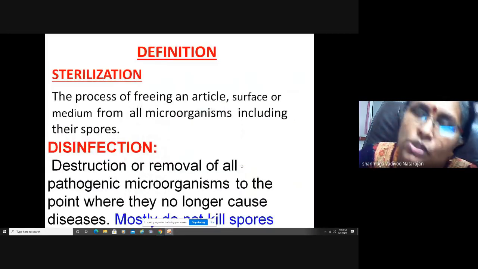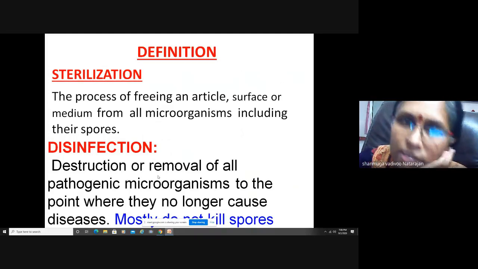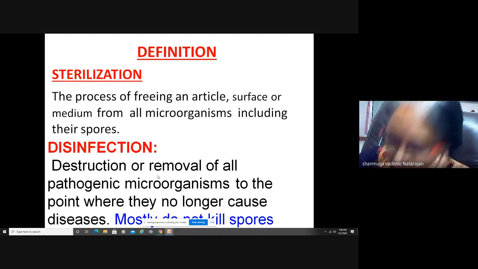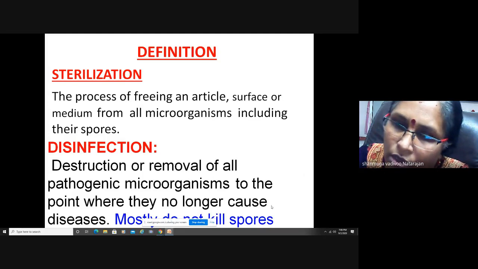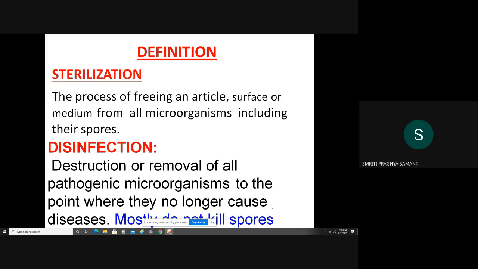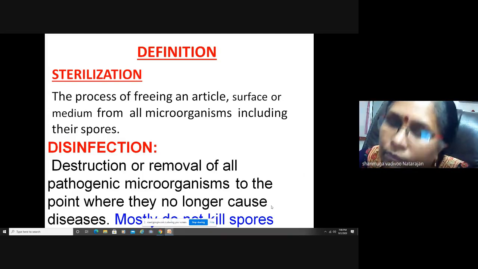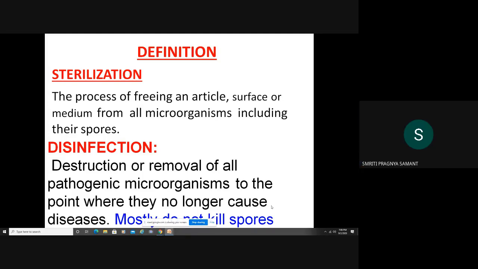Okay. Now we see what sterilization and disinfection mean. Sterilization is the process of freeing an article or a surface from all microorganisms including their spores. Disinfection means destruction or removal of all pathogenic organisms to a point where they no longer cause disease, and mostly they do not kill spores, but some will kill spores. I'll get back to that when I go to the slide. Okay.